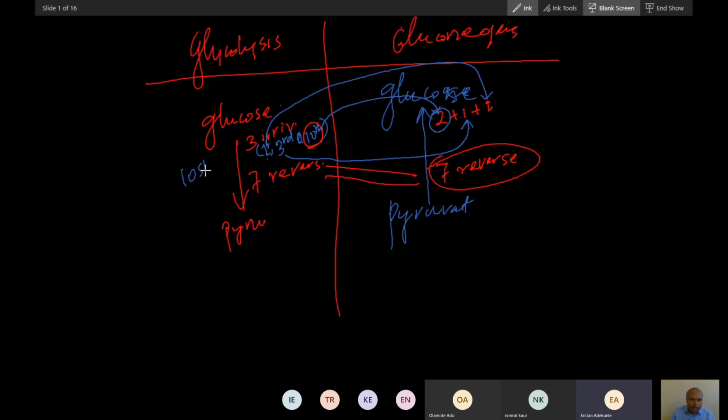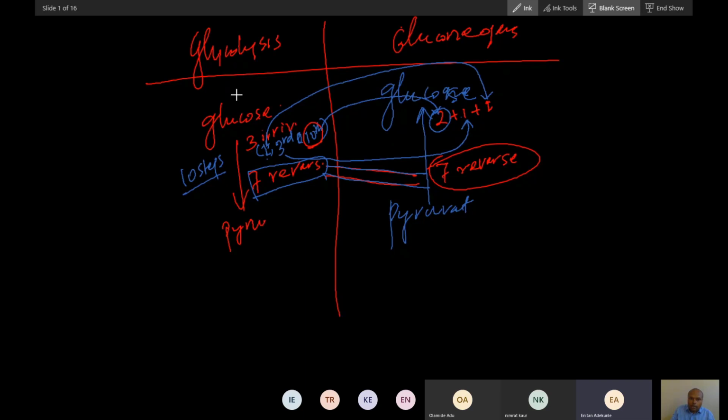The 10 steps are here. In glycolysis, among those 10 steps, 7 steps are reversible, and those 7 reversible steps are the same steps. In gluconeogenesis also, only these 3 irreversible steps are replaced by 4 irreversible steps, and that is what I want to mention. Did you understand up to this? I will talk about these 4 irreversible steps in detail. So we will focus on these 4 irreversible steps of gluconeogenesis only.